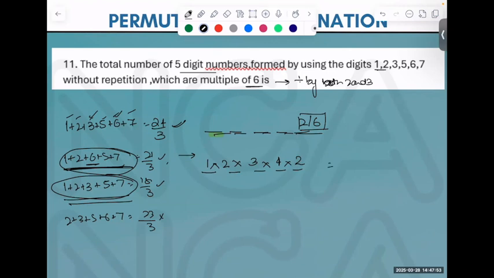So what is the number of ways? 48 ways for the first one. Everybody clear? Let's look at this. In this case, do we have a 6? No. We have only one possibility. We need to fill 2 in the last place. Next is 4 into 3 into 2 into 1. How many is that? 24. 48 plus 24 makes it.